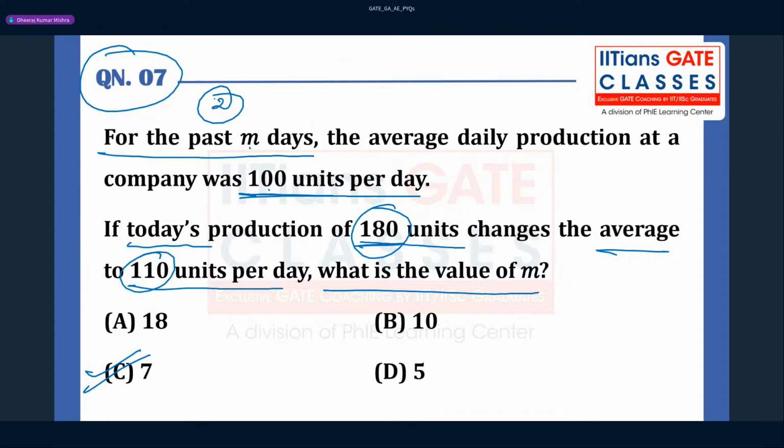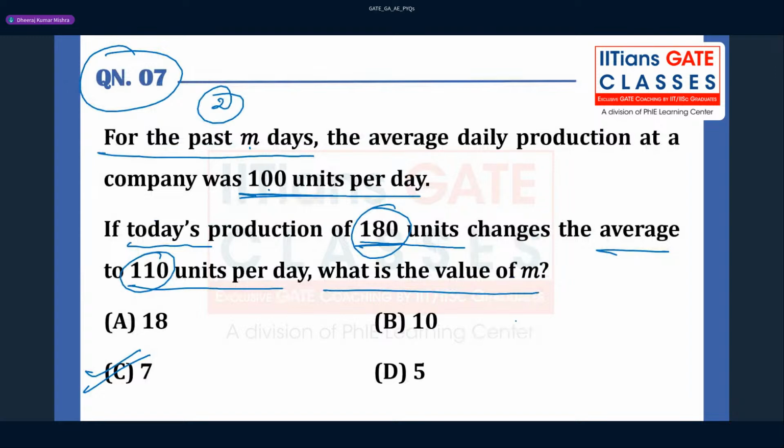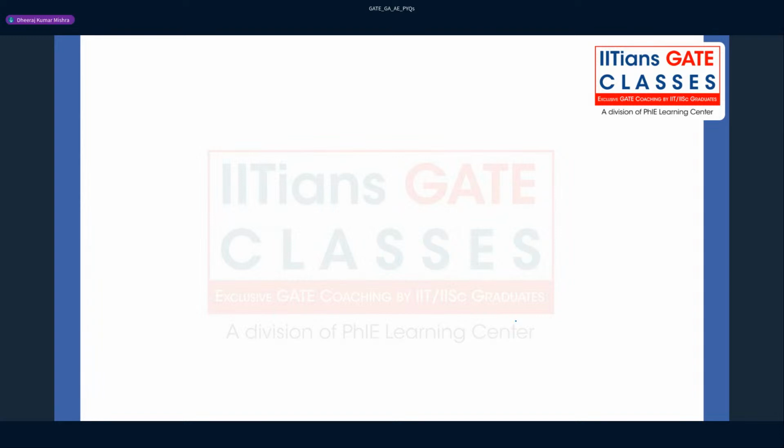For m days, you have 100 units per day. All of a sudden, the production increased to 180 units on a single day. So the total number of days is m plus 1. The average equals total production upon the total number of days, that's the concept we are using. So 7 is the correct answer. These kinds of concepts we have discussed, so there should not be any difficulty. Whenever the average is given, you can always find the total, and then life is very simple. Question number 7 is done.